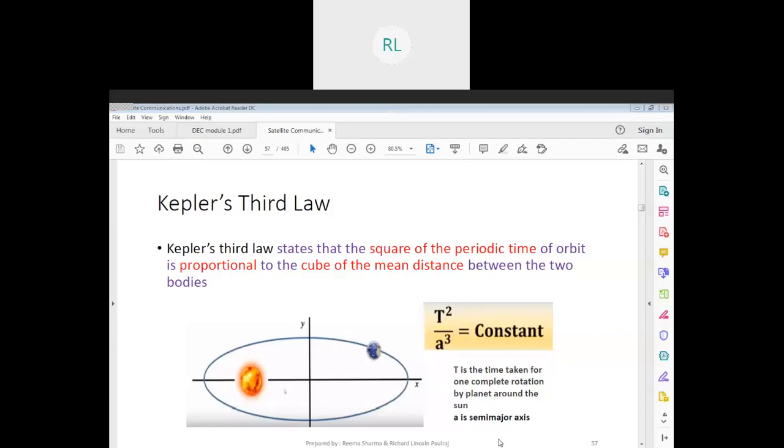So I hope we are clear with these concepts. The third law talks about the motion of the body, the second law talks about how exactly the area is covered, and the first law talks about the type of path, which is an ellipse. So with this we conclude.